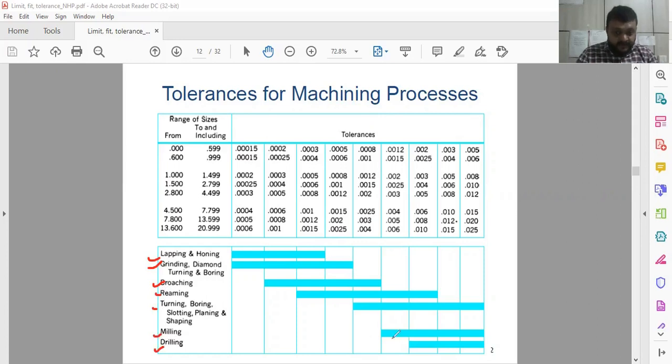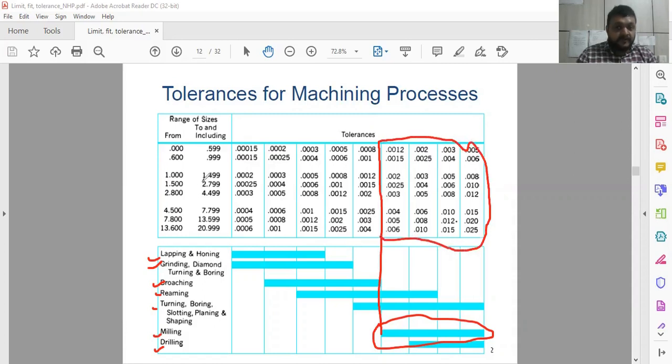Now, depending upon this diagram, for example, say you have to talk about the milling operation, then you have to follow this graph, where you have to choose this amount of tolerance depending upon the size. Suppose the size is ranging from 4.5 to say 7.799, then you have to follow this tolerance for milling operations, and subsequently for the remaining operations and remaining sizes. So this is the chart for how you can decide the tolerance based on the various machining or manufacturing processes.